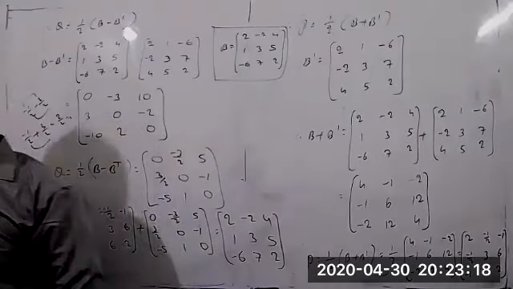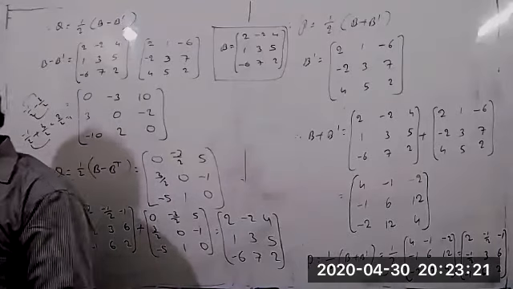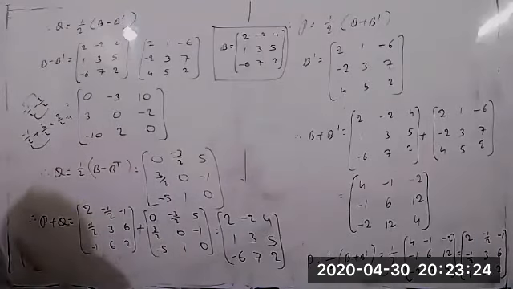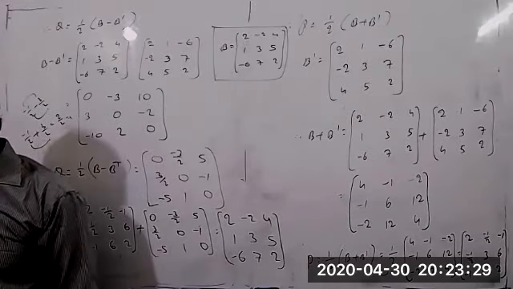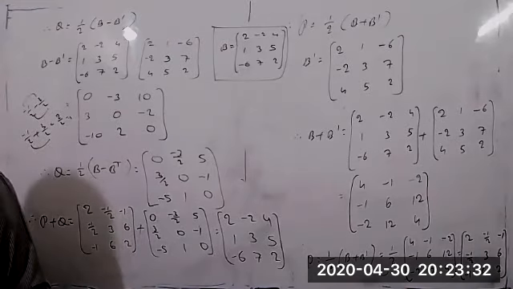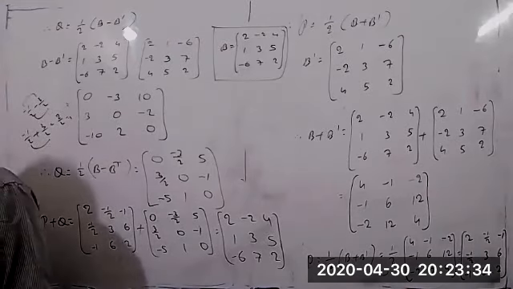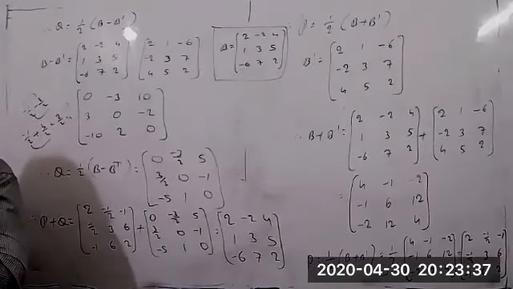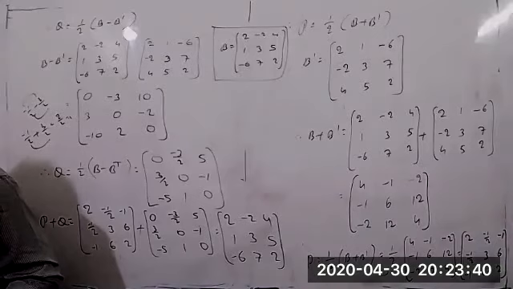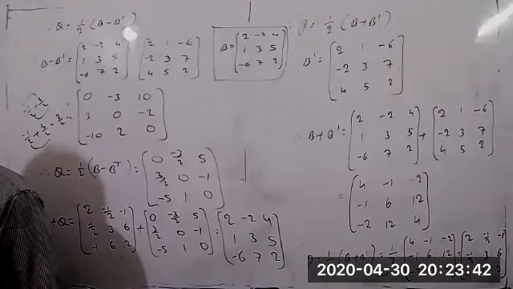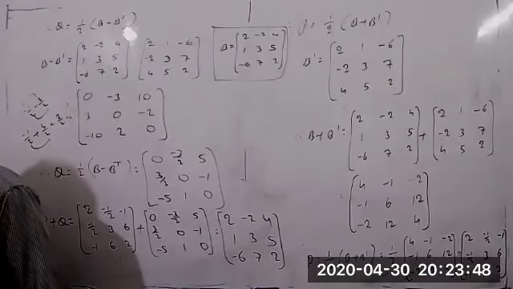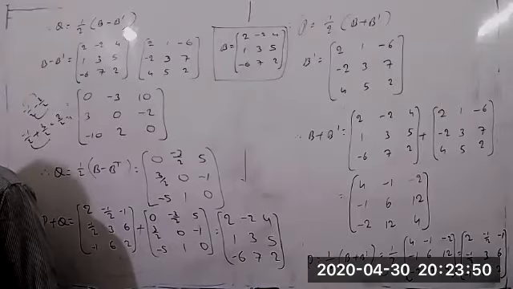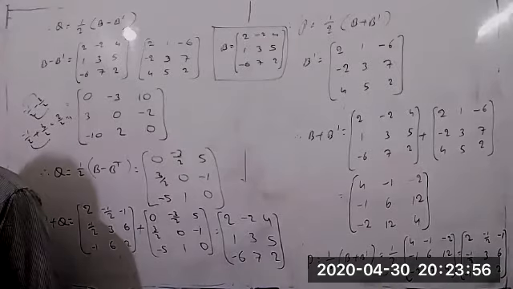So this is what we call the expression of a square matrix as a sum of a symmetric and skew symmetric matrix. This is an important 3 marks question. You should remember that one. It's not only for PU, even plus 2 students also. Sometimes at the last minute of the examination we don't know how to express the matrix B as the sum of a symmetric and skew symmetric matrix. Now you can try a few questions. I'll give you practice. You can do that.